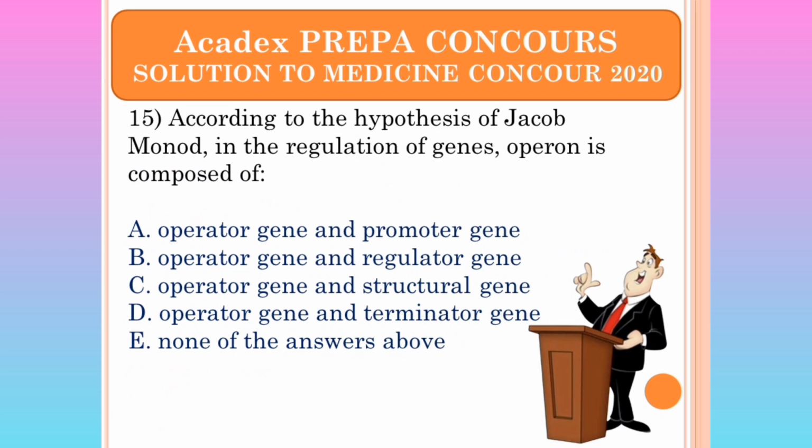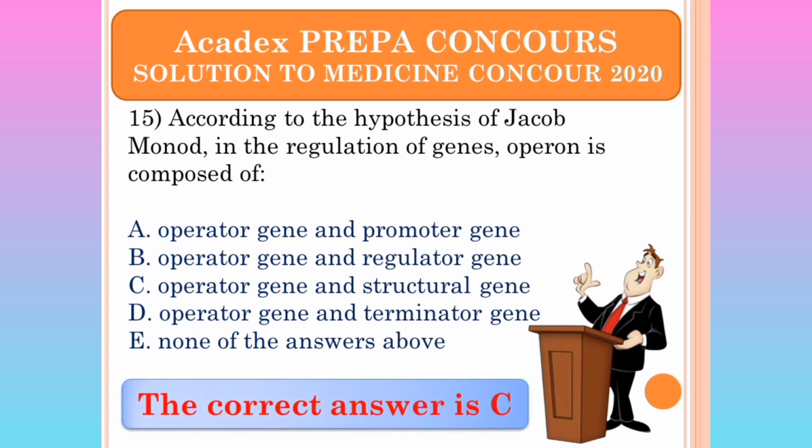15. According to the hypothesis of Jacob and Monod, in the regulation of genes, the operon is composed of A, which says operator gene and promoter gene, which is wrong. B says operator gene and regulator gene, which is wrong. C, which is correct. Yes. C is operator gene and structural gene, which is correct. So I don't even need to read the rest. Terminator gene, none of the above is wrong.